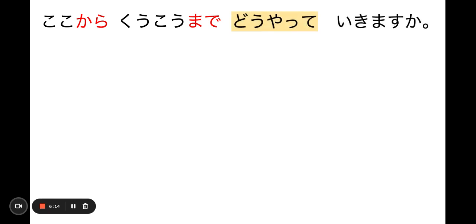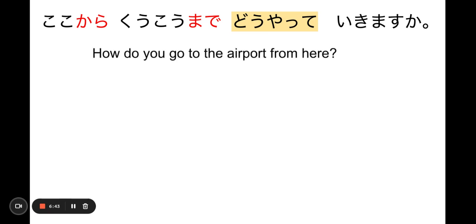どうやって行きますか? Let's say you are trying to catch an airplane to go to Japan. You would not use 日本語 in other than Japan, country Japan. So you are in Japan, trying to go home. Then you go from here, maybe at a hotel, to the airport. How do you go to the airport from here?